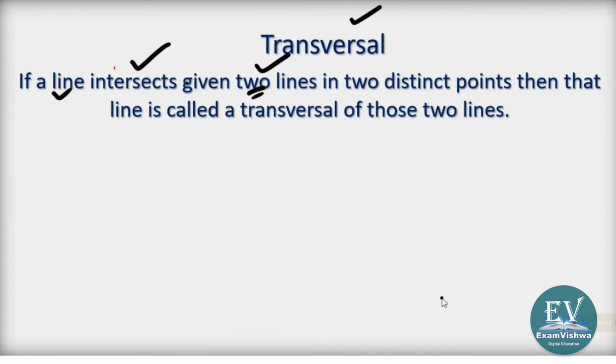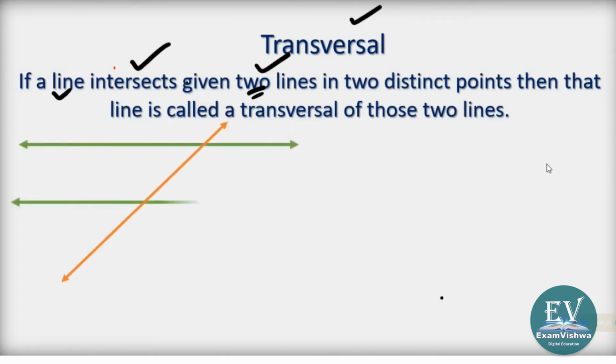Please see. For example, if there are two parallel lines and if there is a line which intersects those parallel lines at two points, two locations, here it is intersecting, here it is intersecting.